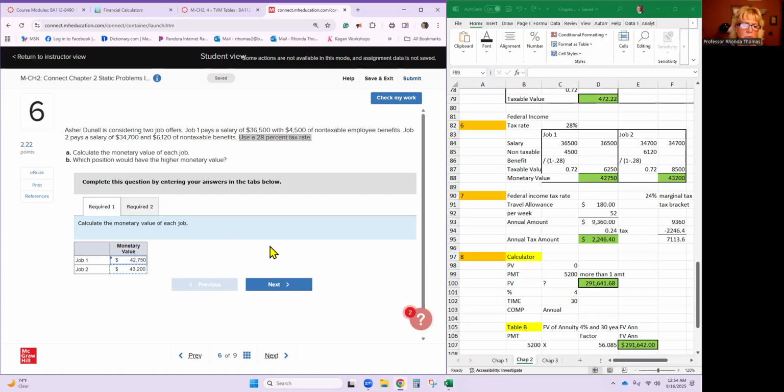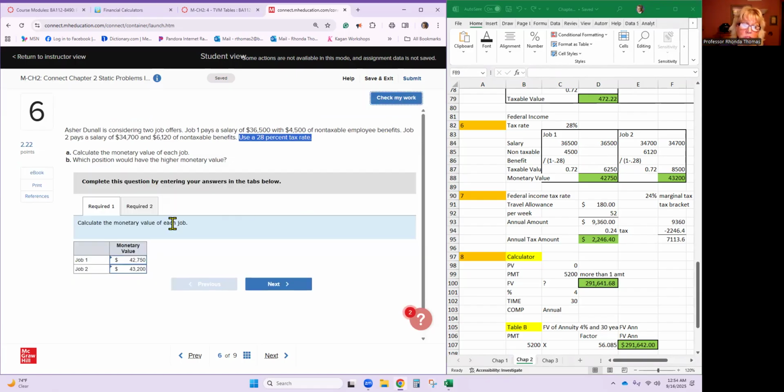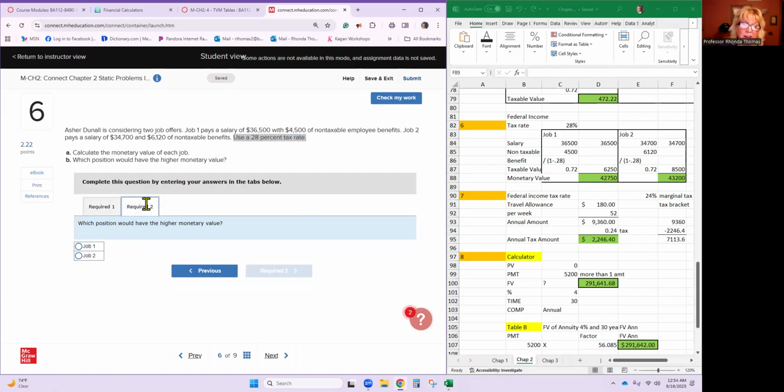43,200 is the monetary value of each job. And if you were basing your decision on monetary value alone, which position would have the higher monetary value? It turns out that job 2 is, even though it has a lower salary, your non-taxable benefit calculates to a higher taxable value. Okay.